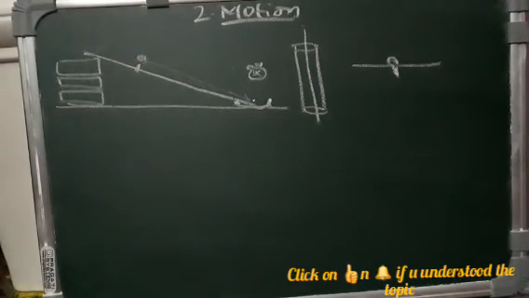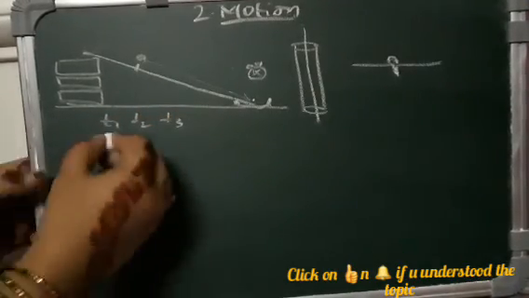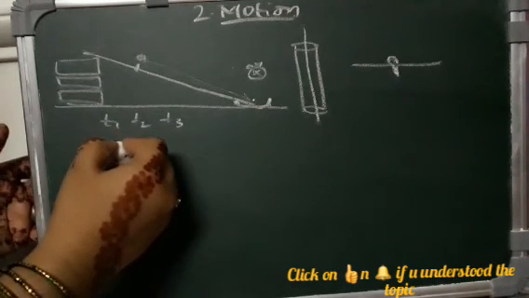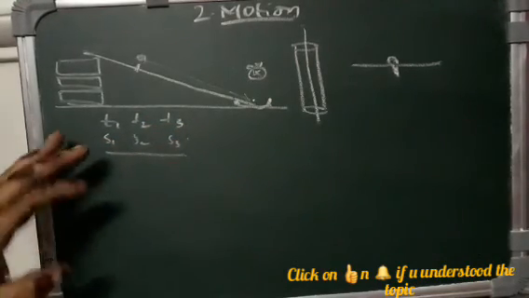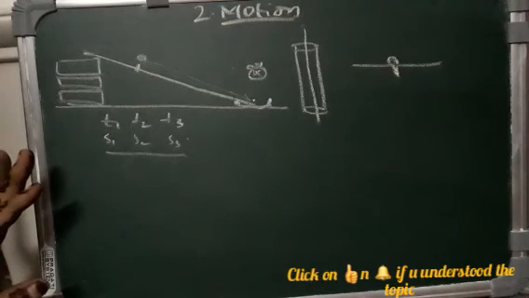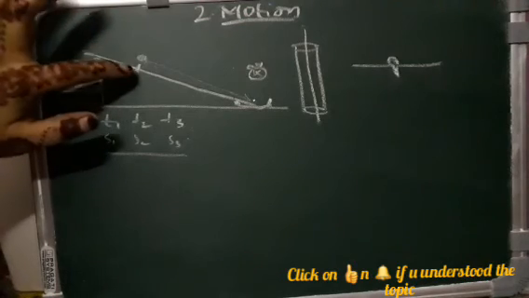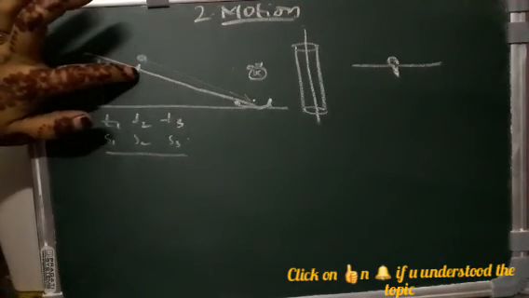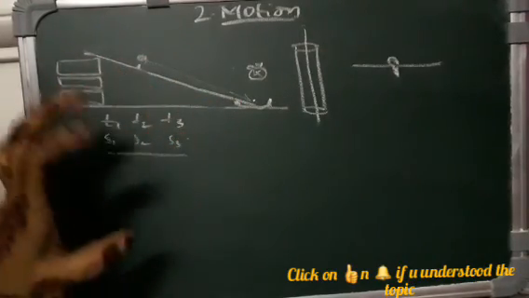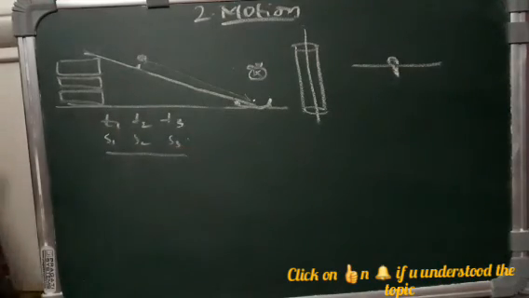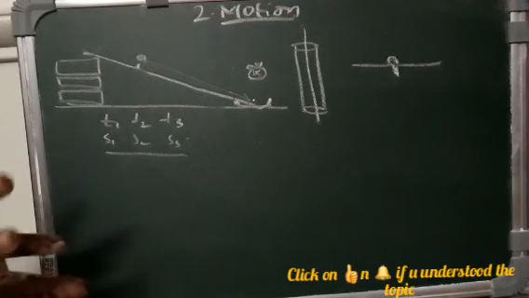After this you will have some t1, t2, t3. You will see that the speed is again the same, so that means s1, s2, s3 are the same. So this is a uniform motion. You can observe that wherever you have taken the exact origin and placed the marble, it moves at the exact same speed and reaches the plate in the exact same time. That means it takes equal time for equal distance, and the direction is also the same.